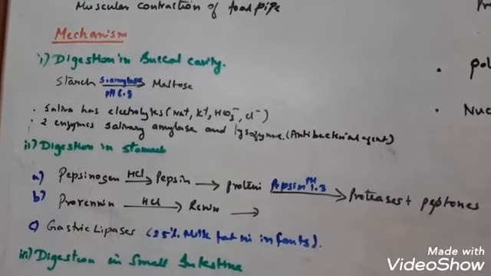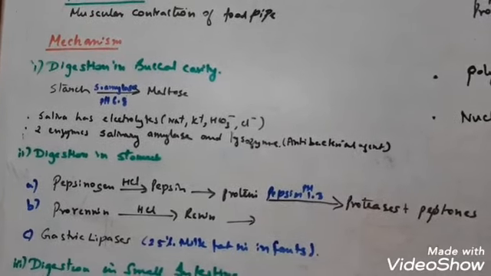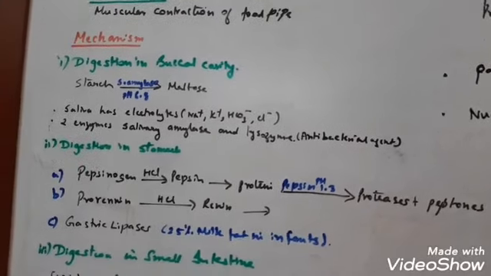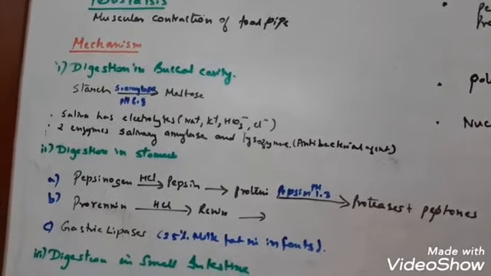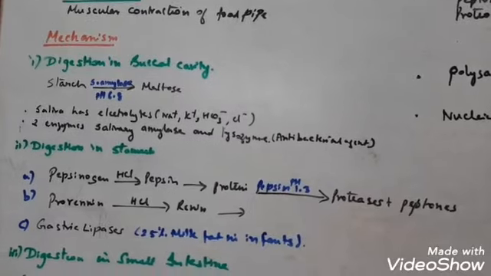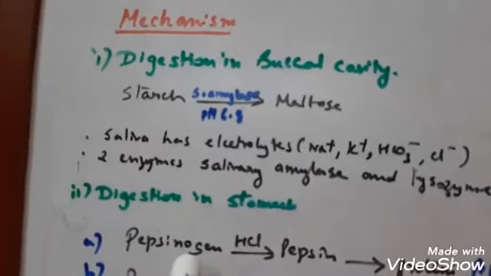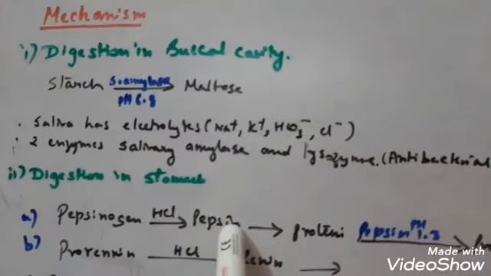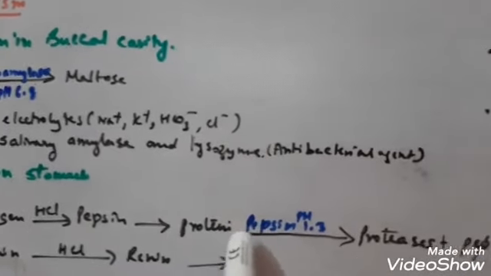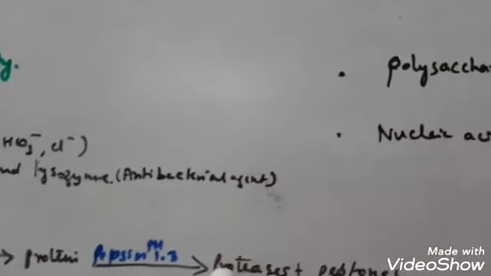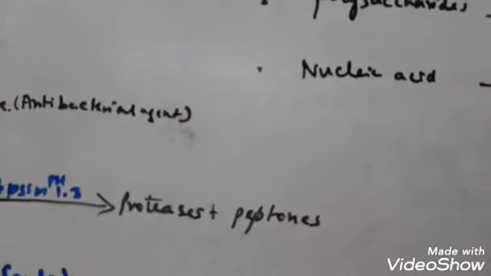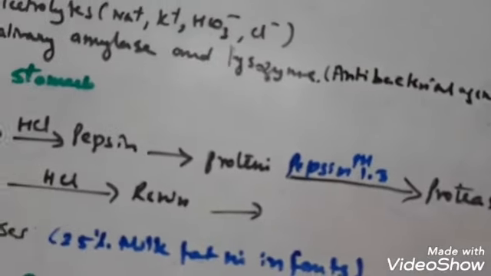So on exposure to hydrochloric acid, the proenzyme pepsinogen gets converted into pepsin, and that further converts the protein into proteases and peptones, at a pH of 1.3. So this is the action of the proteolytic enzyme pepsin.